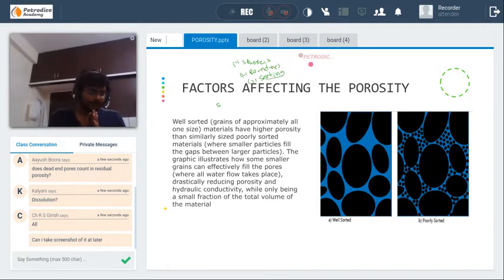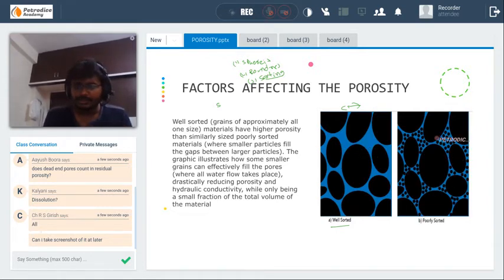Sorting is defined as the random distribution of the sizes of sand grains. If a formation is well sorted, it means all the sand grains in the formation are almost similar. This is a well sorted formation because all the sand grains are of the same size and shape.